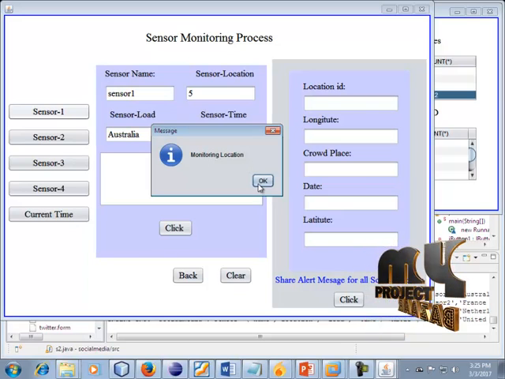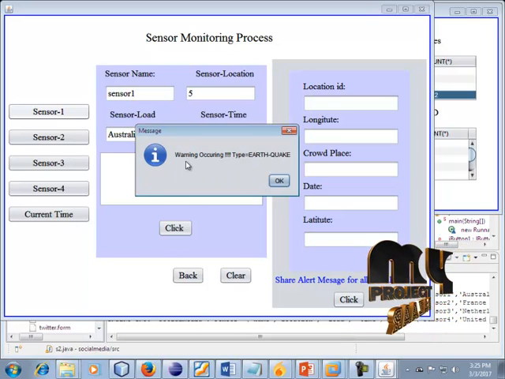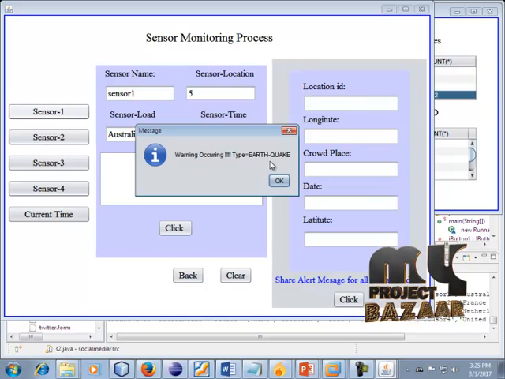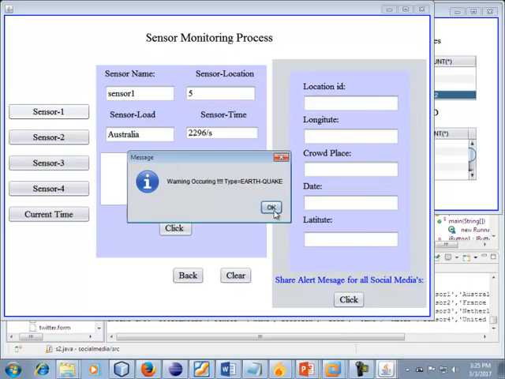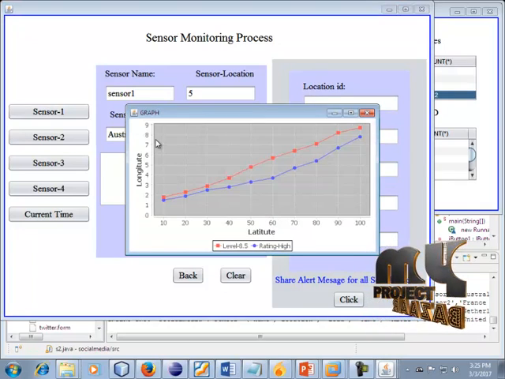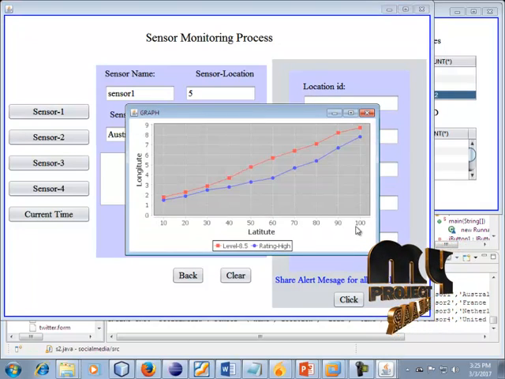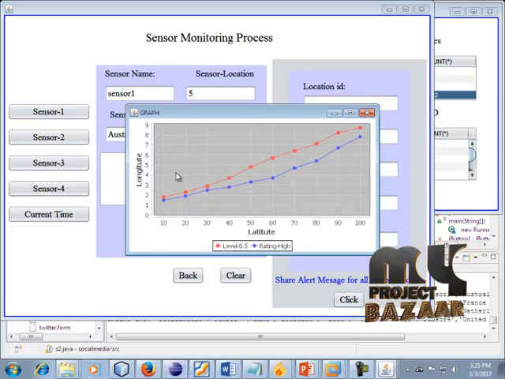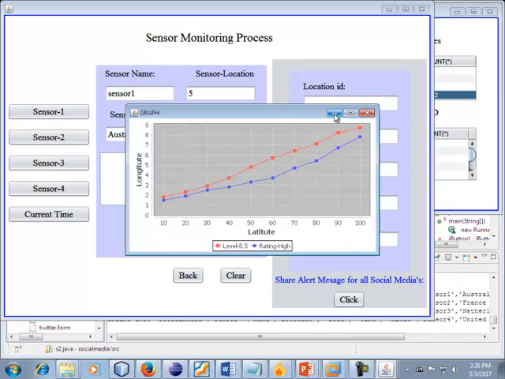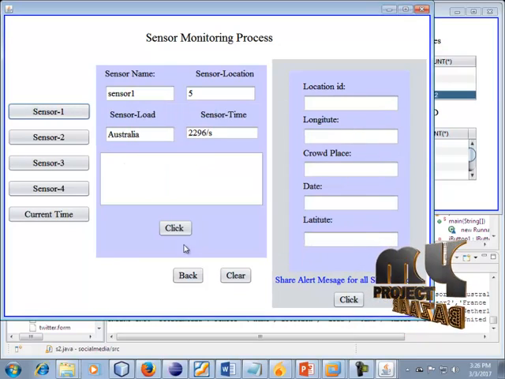Monitoring locations. Click this field. A warning has occurred in this field. Type earthquake has occurred in this field in Australia. Click this OK button. The earthquake range can be displayed in this graph representation. Display in this field. Okay, we can minimize this. Okay, click this button.